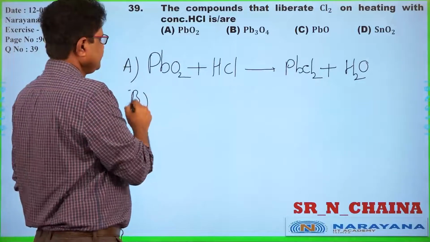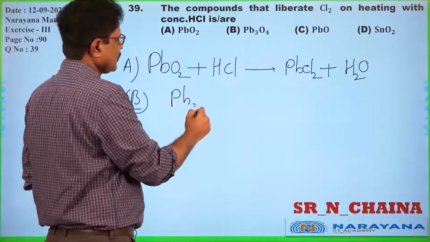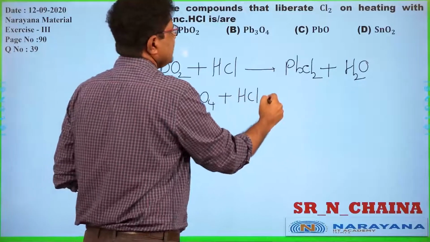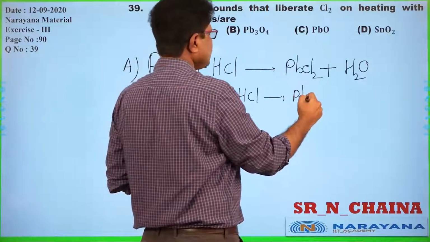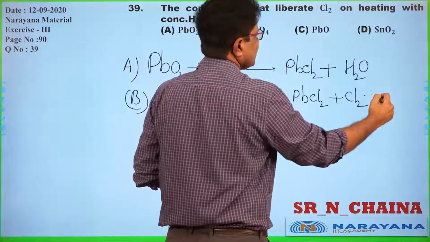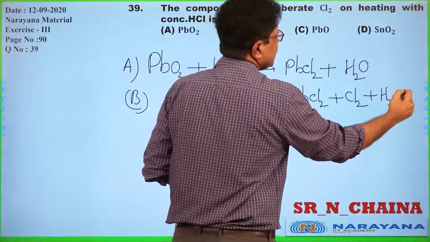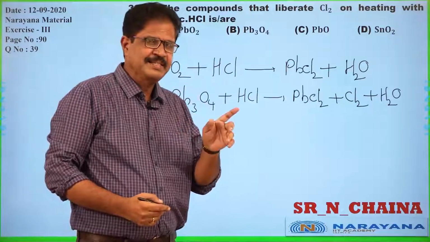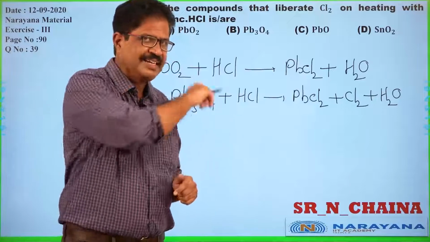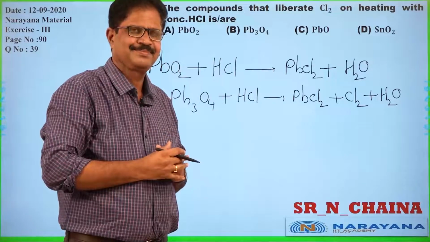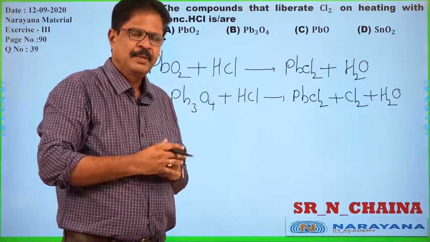Coming to the B, Pb3O4, red lead, on reaction with HCl gives PbCl2. Now we have formation of chlorine along with water. Here I am not balancing the equations. Balancing is not a criterion here. Products are the criterion. Understood the point?